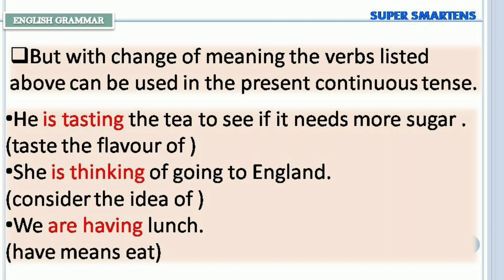But with change of meaning, the verbs listed above can be used in the present continuous tense. He is tasting the tea to see if it needs more sugar. Taste means the flavor of. She is thinking of going to England. Think means consider the idea of. We are having lunch. Have means eat. Those who are students, please take guidance from your class teacher regarding this if any confusion.